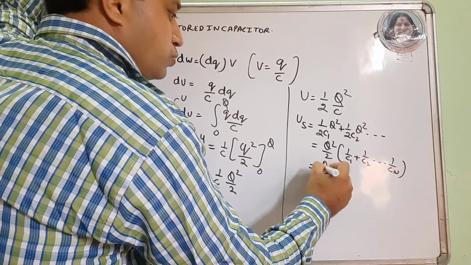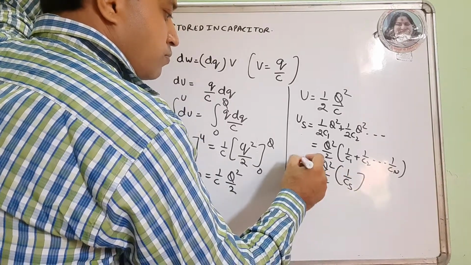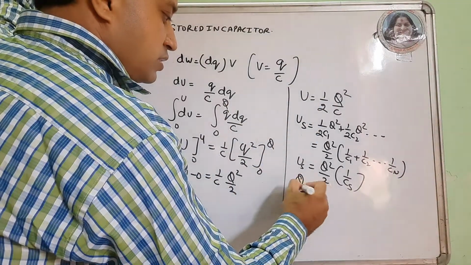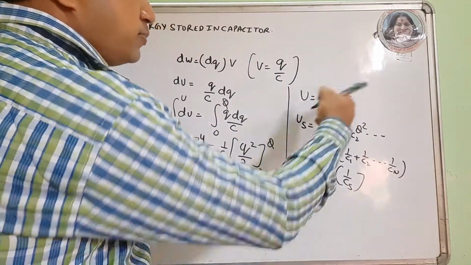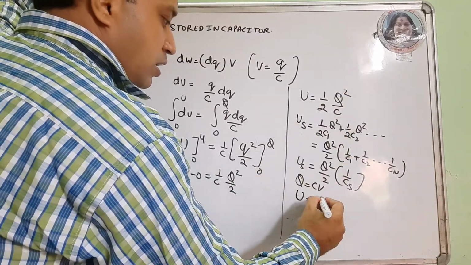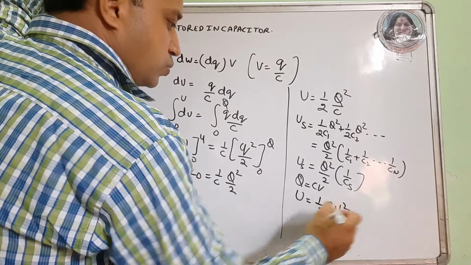Now it becomes Q square by 2 into 1 upon Cs. I also know Q is CV, so I substitute here. It becomes energy stored is 1 by 2 C square V square by C, the C cancels, so it is half CV square.